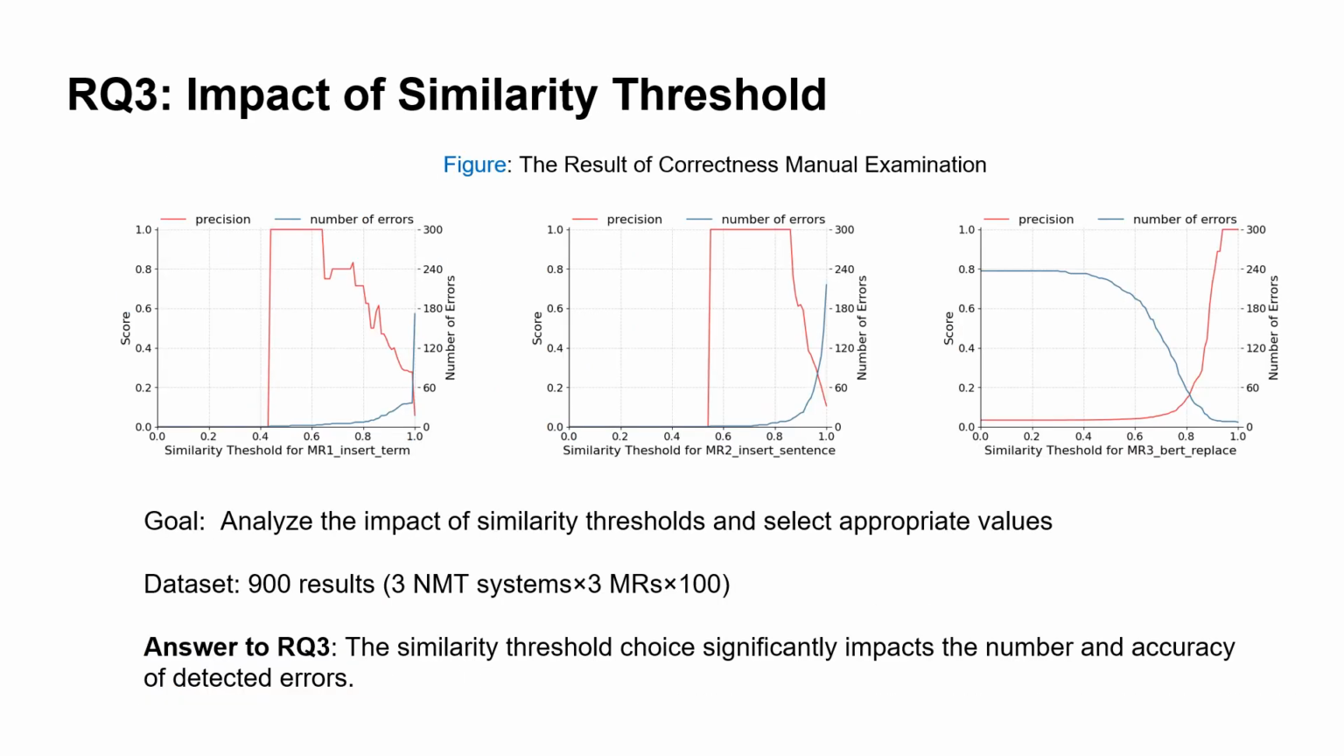Now, we will turn our attention to RQ3, which investigates the impact of similarity thresholds on our methodology. In this section, we analyze how different similarity thresholds influence our results. Our dataset comprises 900 results, drawn from 3 machine translation systems and 3 MRs. The findings indicate that the choice of similarity thresholds significantly affects both the number and accuracy of detected translation errors.